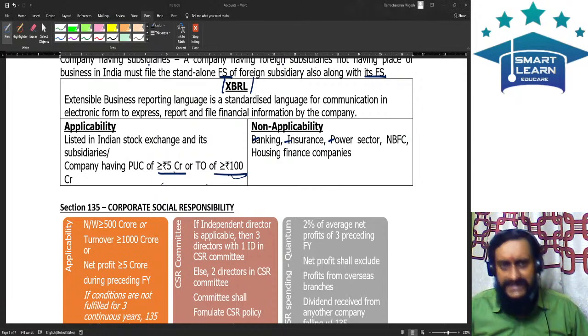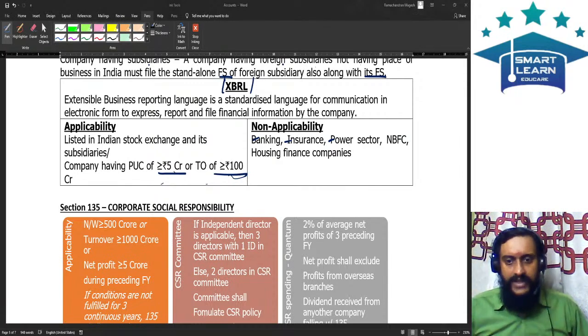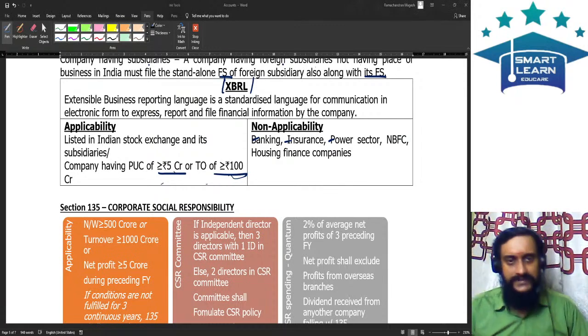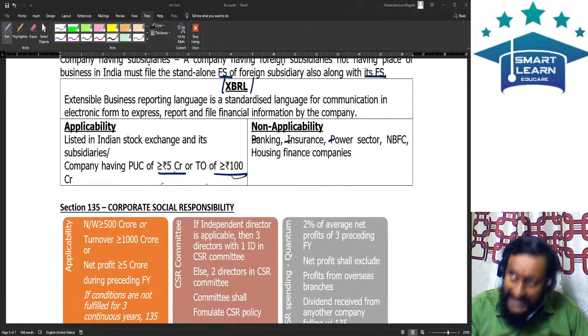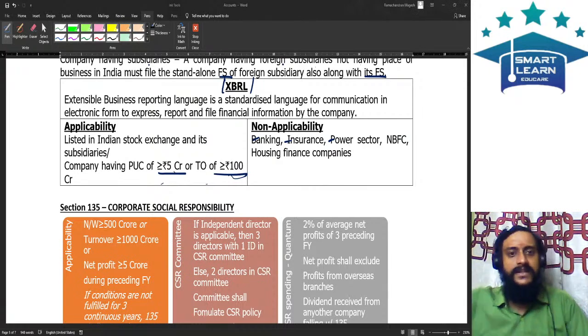This is my very sincere advice to you, my dear children. Please, at least for a quick glance, go through whatever I have done with respect to Indian Contract Act, Negotiable Instruments Act, deposits, then share capital, meetings, whatever is there. Just run through those.